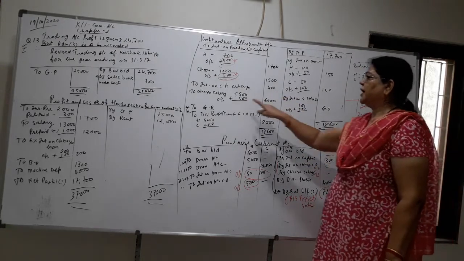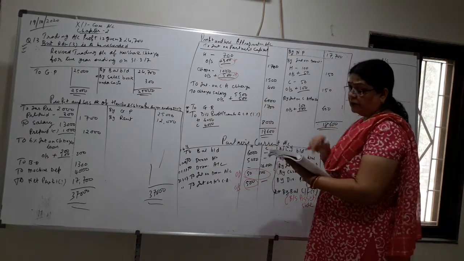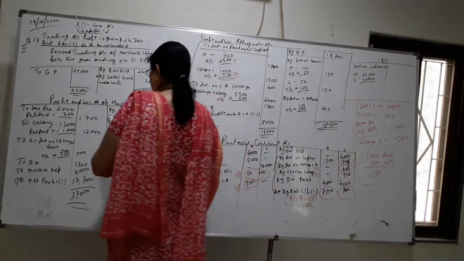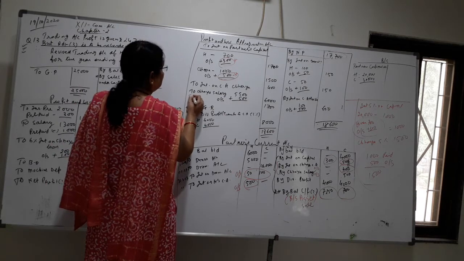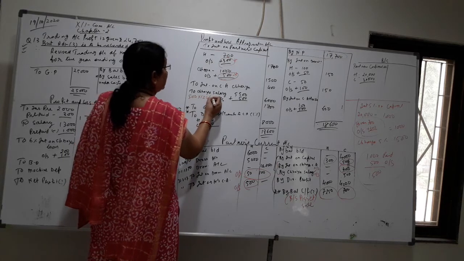Okay, in the same way Chaya's salary 5500. But here they have given that the monthly salary of Chaya is 500. So 500 is monthly. So annually, how much will it become? 6000.